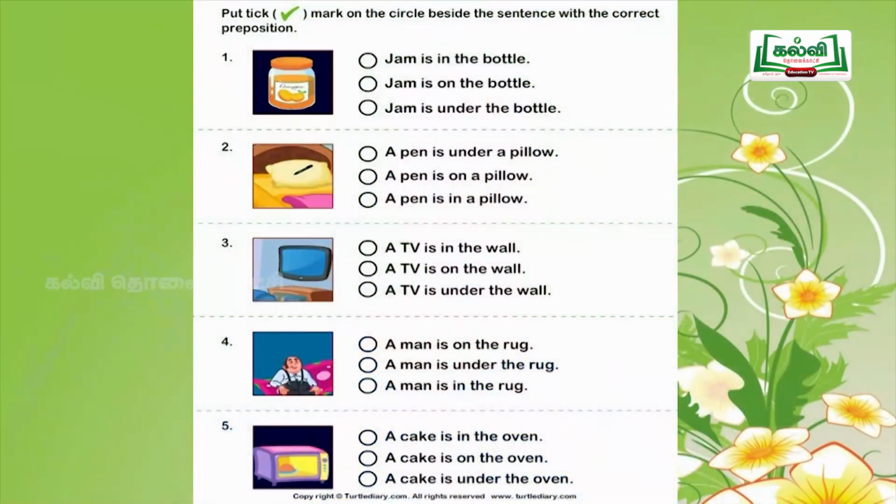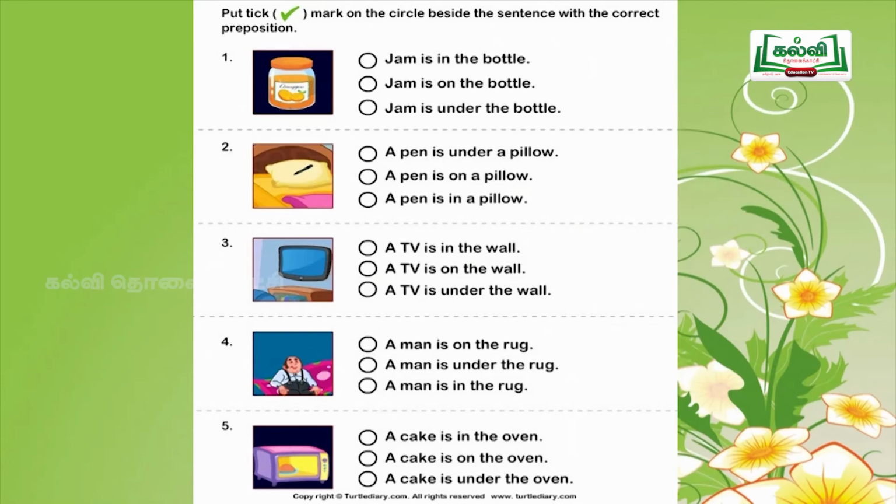Have you all noted down? It is very easy to write now. Then another exercise for you. Here also you should watch the picture clearly and you can answer the questions. A picture is given, 3 options are given. You have to choose the right one. Are you ready? Yes. Put tick mark on the circle beside the sentence with the correct preposition.